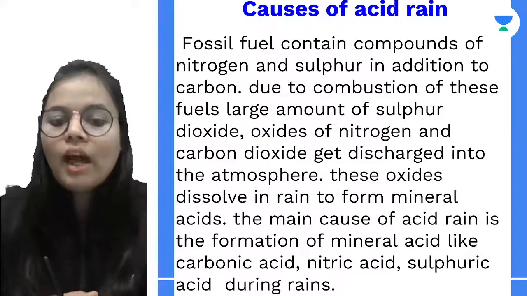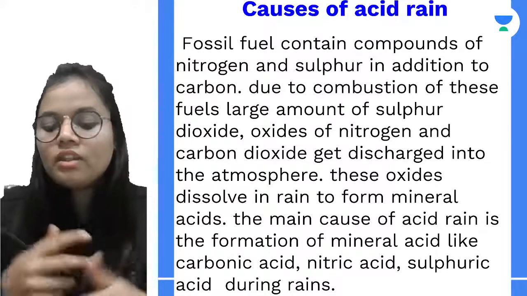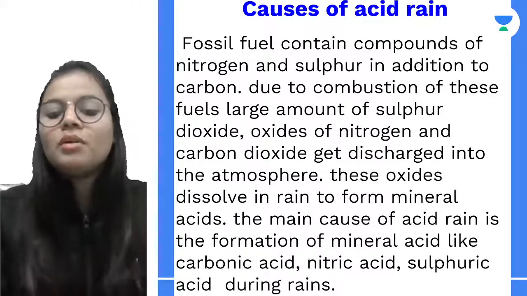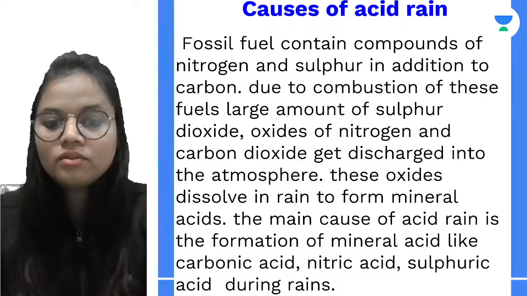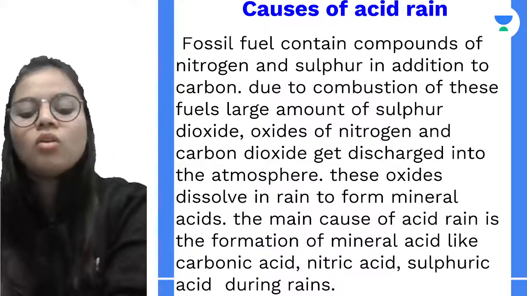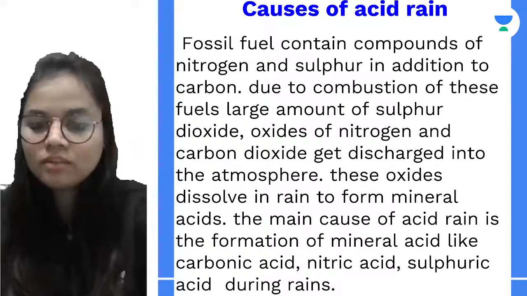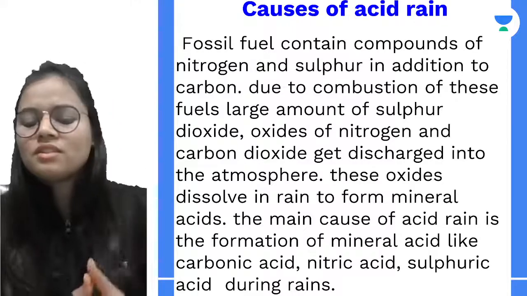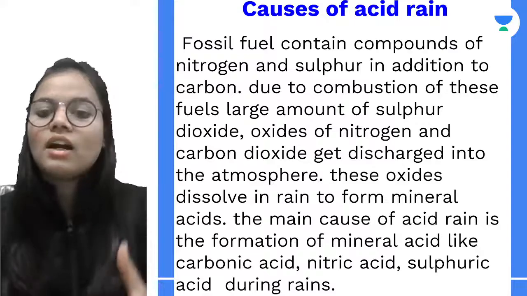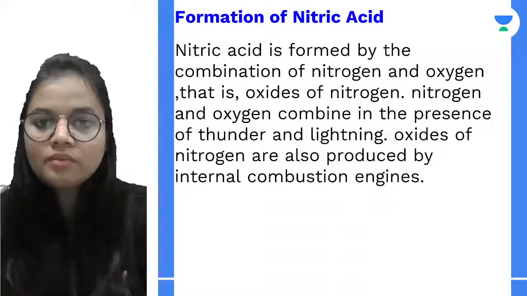Now, these oxides dissolve in the rainwater and form mineral acids. This mineral acid formation is the main cause of acid rain. So we have different acids such as carbonic acid, nitric acid, or sulfuric acid. These are the main causes of acid rain.